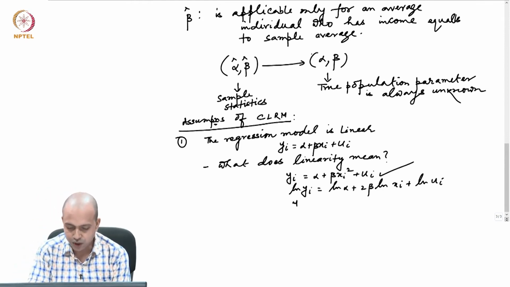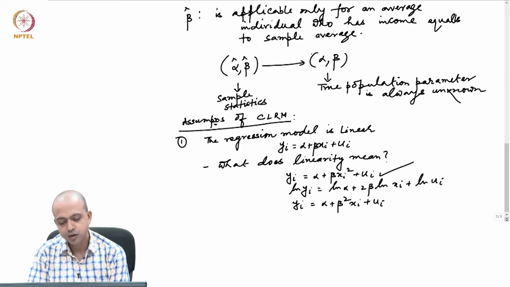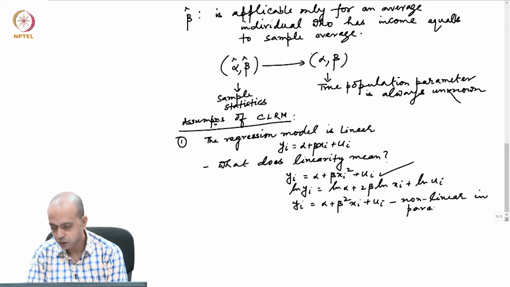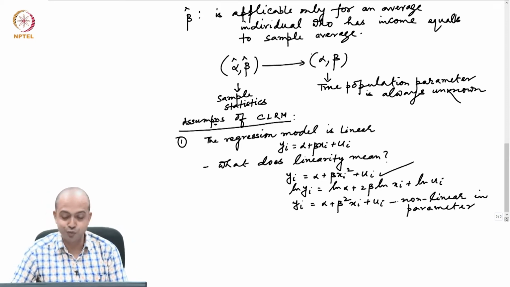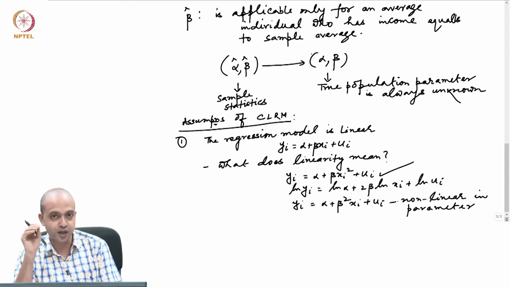But if the model is like this, yi equals alpha plus beta square xi plus ui, then this model is called non-linear in parameter. This type of model we cannot estimate using the technique we will learn in CLRM; that requires a specific technique called the nonlinear estimation method.